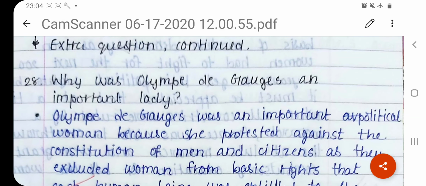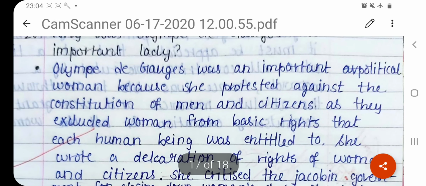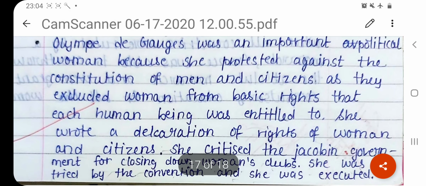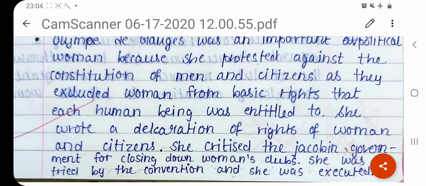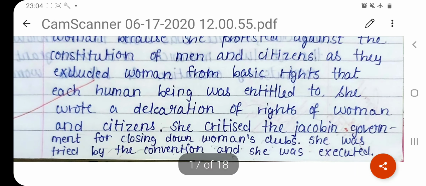These are just a few extra questions which will revolve around similar questions like we've done earlier. Why was Olympe de Gouges an important lady? Olympe de Gouges was an important political woman because she protested against the constitution of men and citizens as they excluded women from basic rights that each human being was entitled to. We've seen this earlier. She wrote a Declaration of Rights of Women and Citizen. She criticized the Jacobin government for closing down women's clubs.